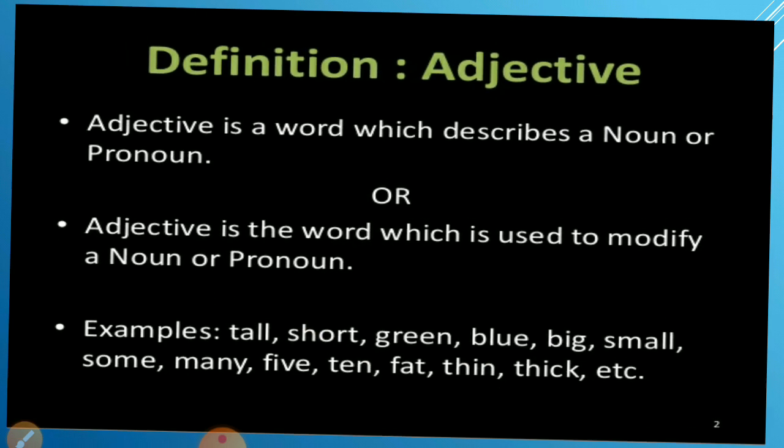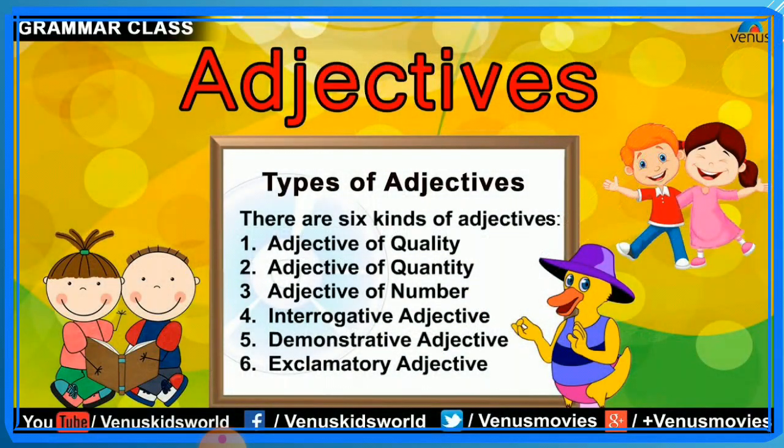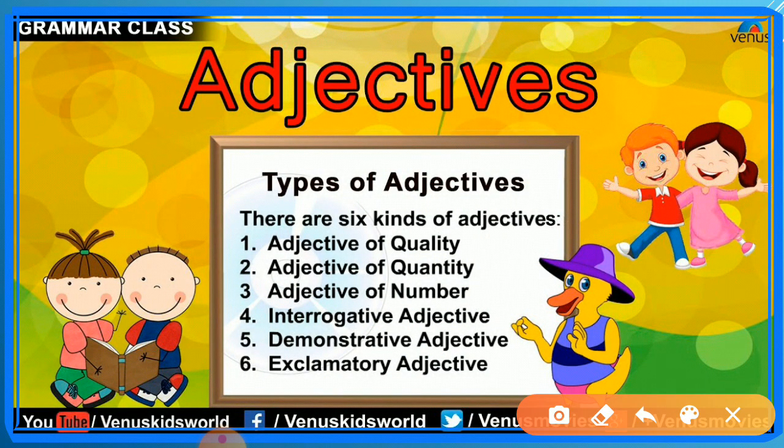Okay, let's go ahead and understand its types. There are 6 kinds of adjectives: adjective of quality, adjective of quantity, adjective of number, interrogative adjective, demonstrative adjective, and the last one is exclamatory. I will not explain the exclamatory adjective.